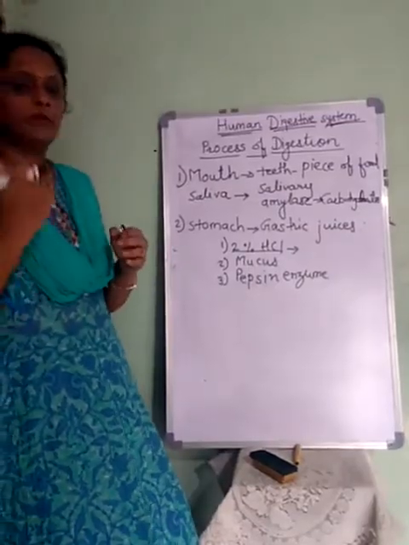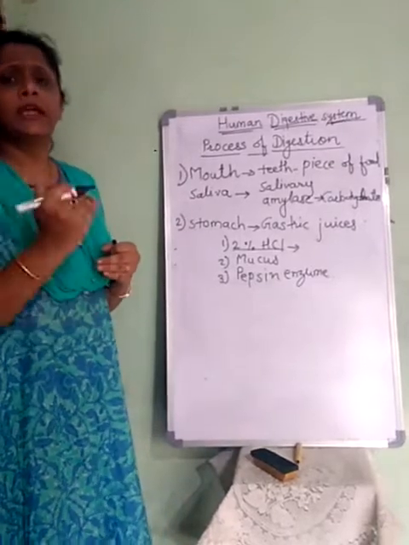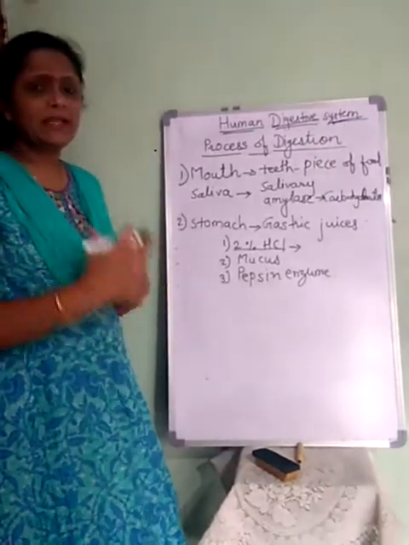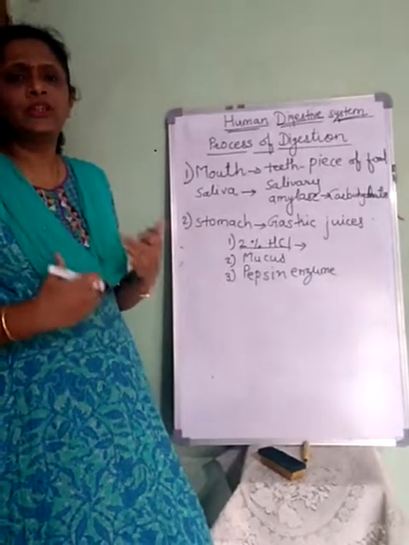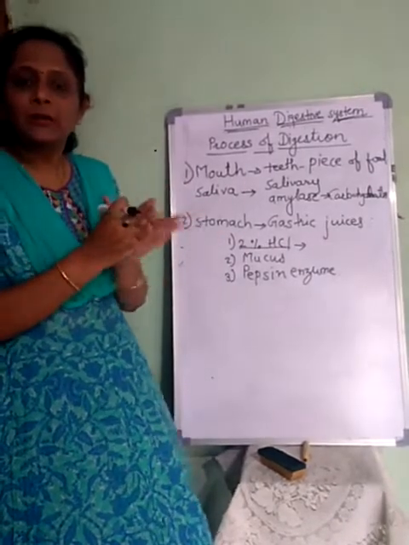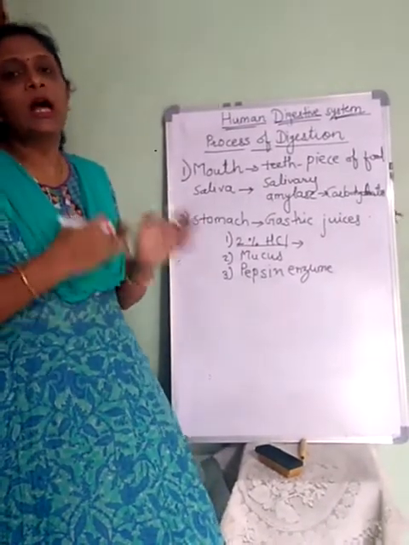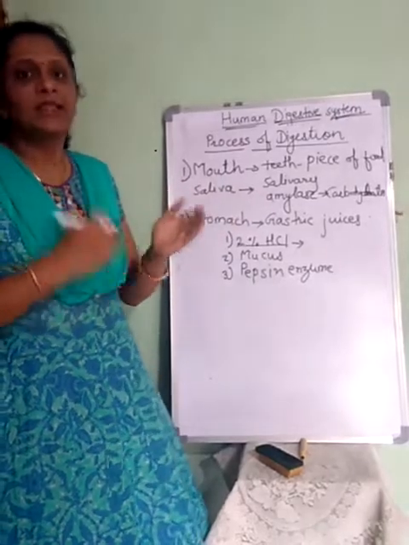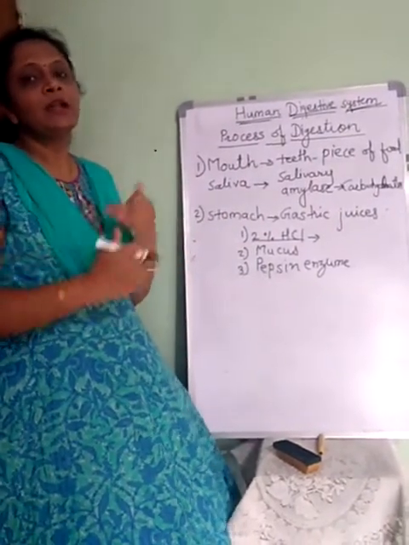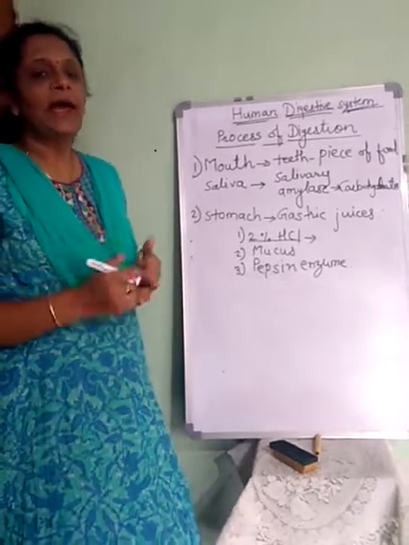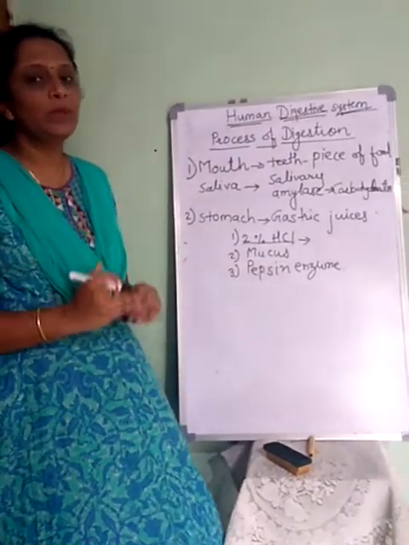So when the food enters the stomach, it gets mixed with these gastric juices. It churns a lot. Churns means when we prepare buttermilk using yogurt, that process is called churning. So here also in the stomach, the food churns well and the digestive juices get mixed with it.